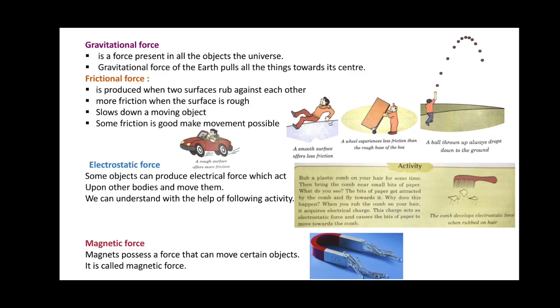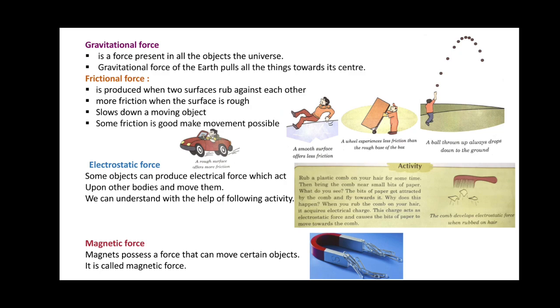And the gravitational force between two objects is more if they are nearer to one another and decreases as the distance increases. When the two objects move far from each other, the distance increases. And when they come closer, the distance decreases.